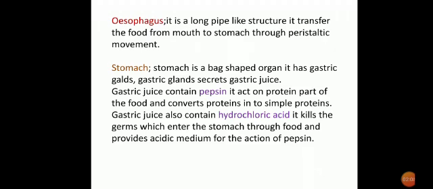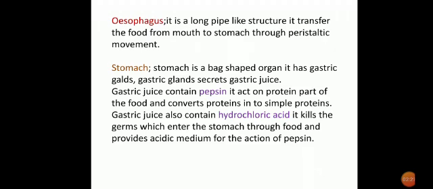Esophagus. It is a long pipe-like structure. It transfers the food from mouth to stomach through peristaltic movement. Esophagus leads to stomach. Stomach is a bag-shaped organ. It has gastric glands. Gastric gland secretes gastric juice.